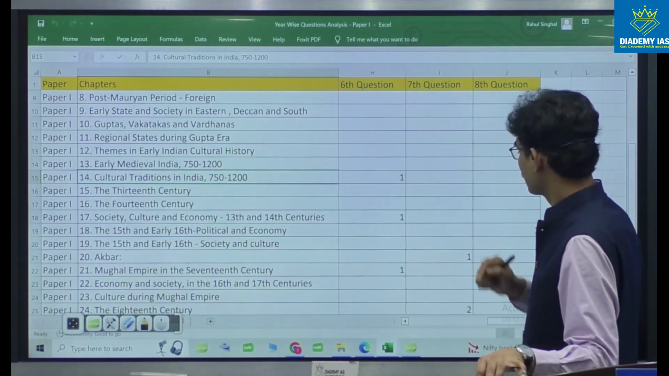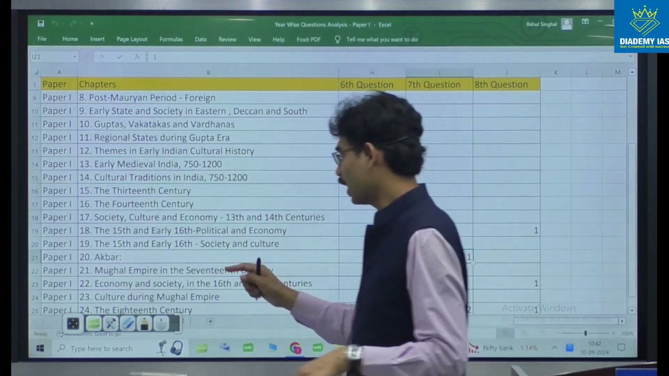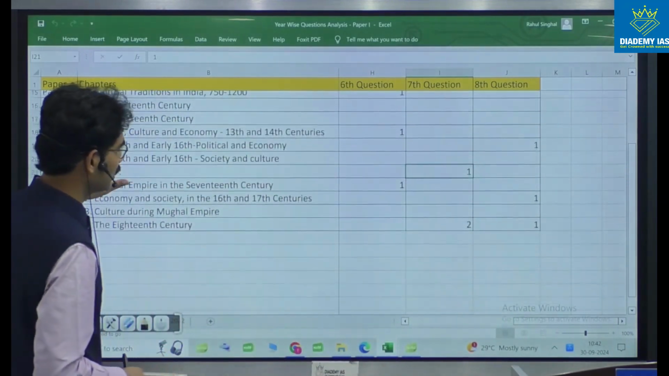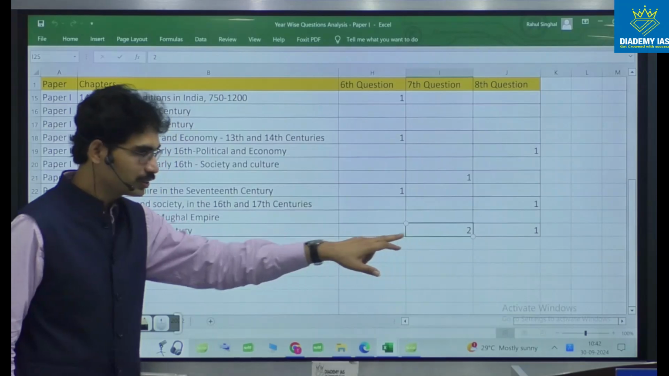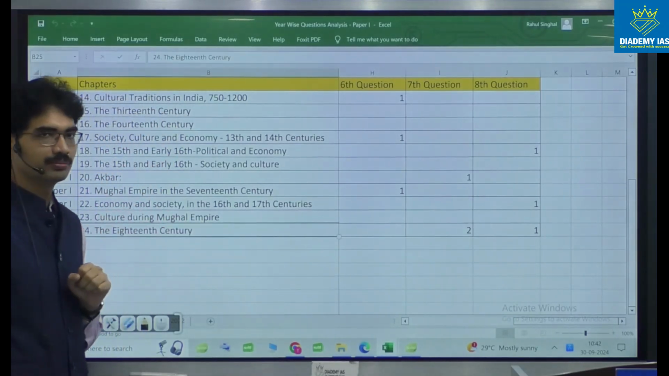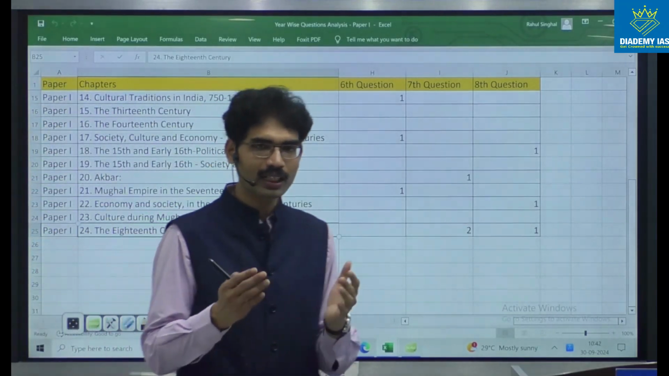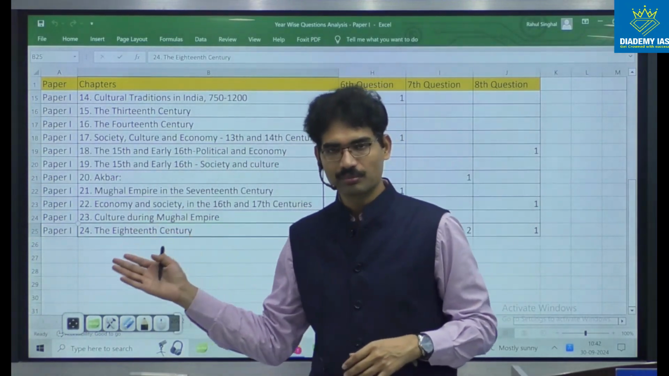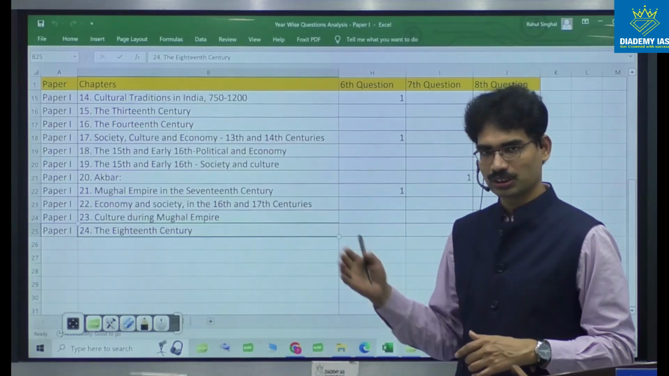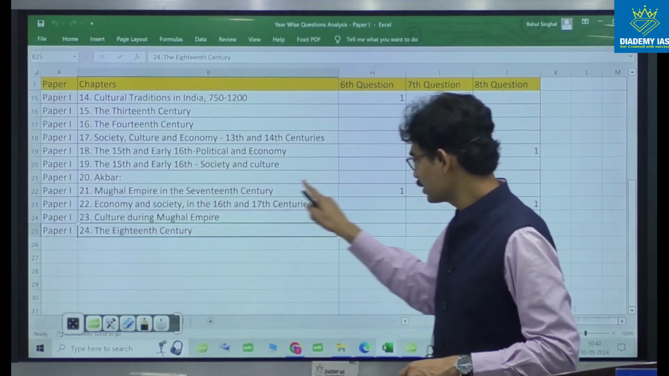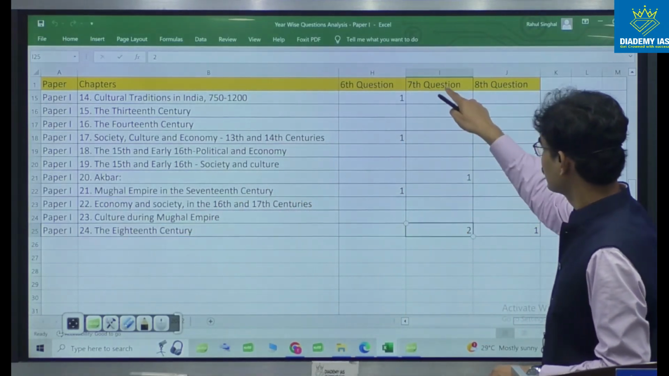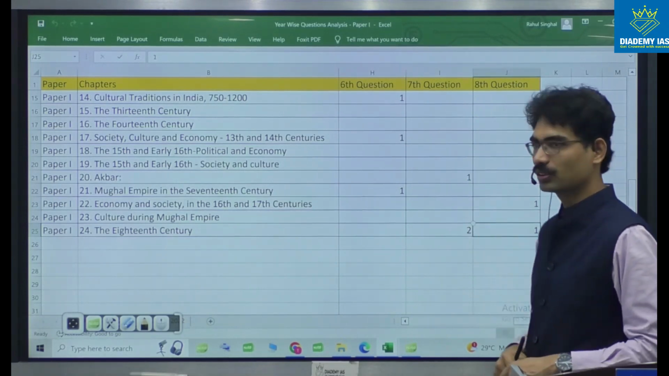Next one, 7th question. It is talking about Akbar. Again, Akbar and related to religion. Once again, you see 2 questions, 18th century. 18th century also, again, rise of regional kingdoms. Nizam, Hyderabad, the question was asked clearly. 18th century, 2 questions in 7th question and 8th question here also.